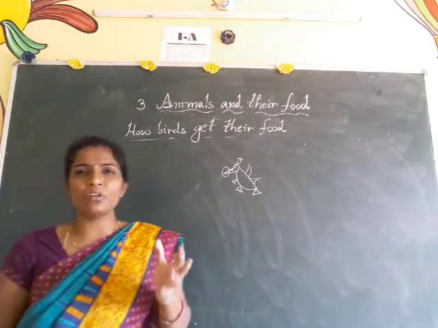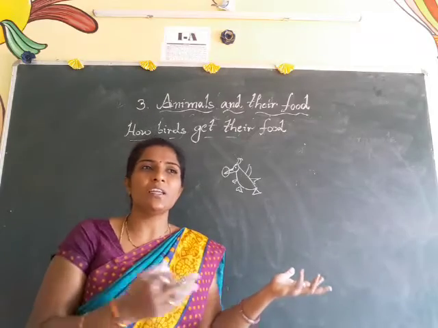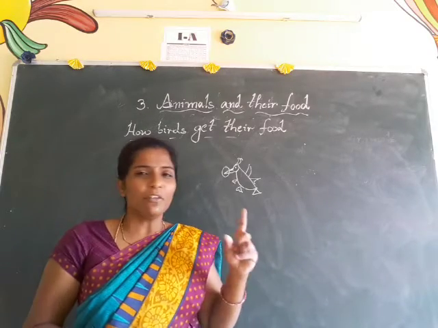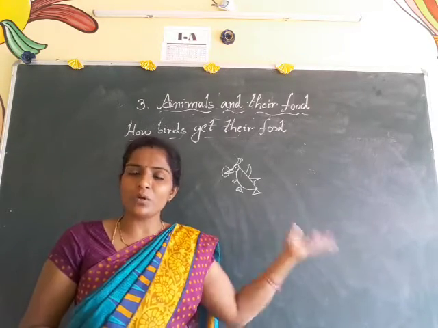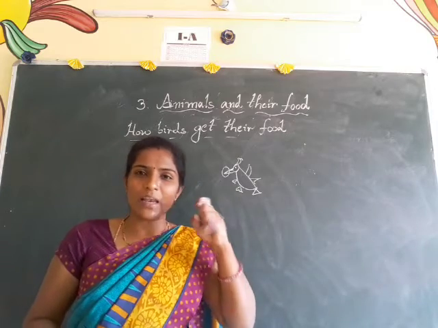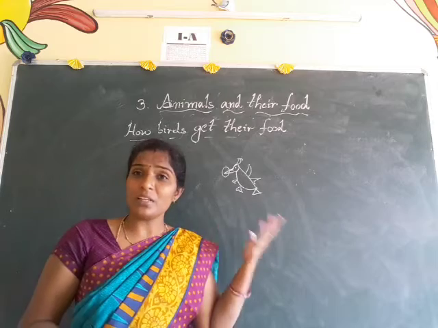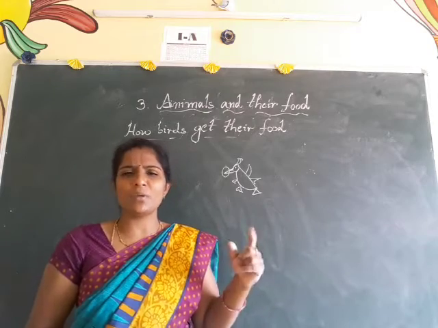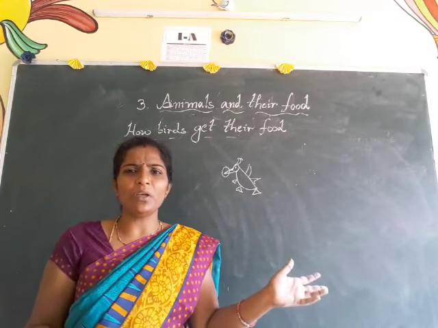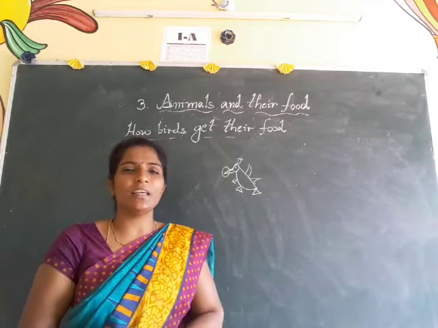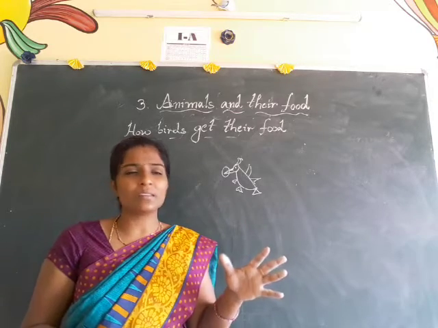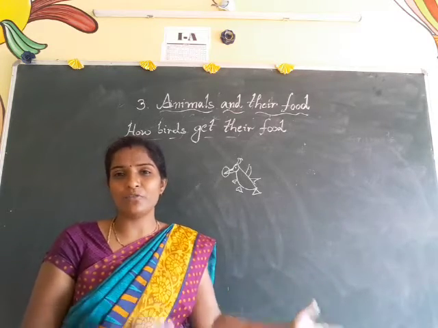If you observe, different types of birds are present in our surroundings. The crow's beak is one type, the parrot's beak is different, the vulture's beak is different, the duck's beak is different, the hen's beak, so many birds. If you observe, the birds have different beaks.